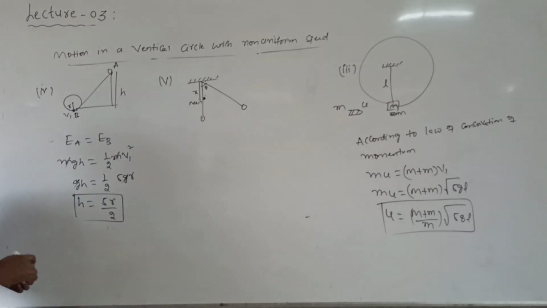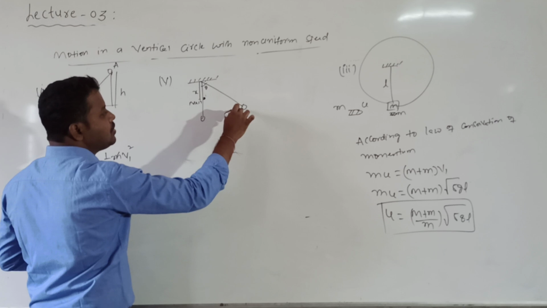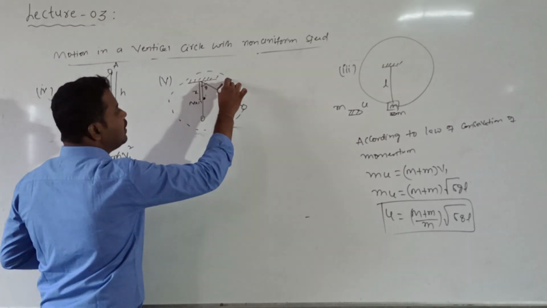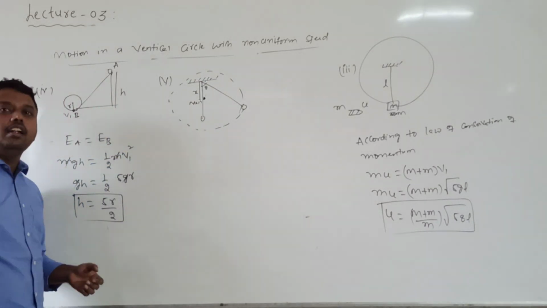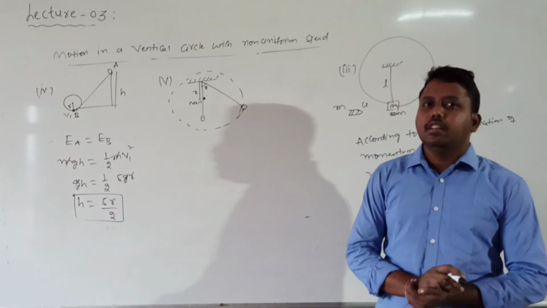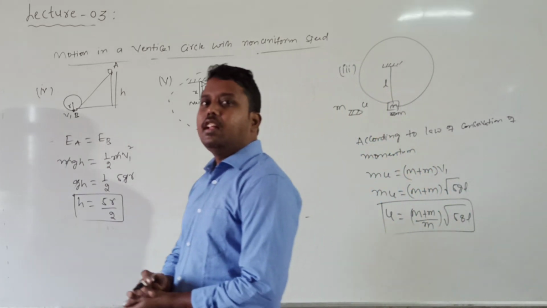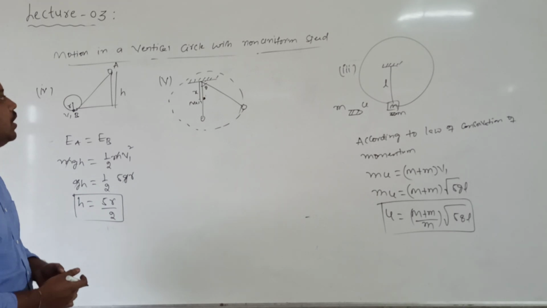Suppose the bob is executing vertical circular motion. When the bob reaches downside now, it will execute vertical circular motion with the nail as the center. Which one as a center? The nail as the center. It is possible to execute the vertical circular motion whenever the velocity at the lower end is equal to root over 5 g r.